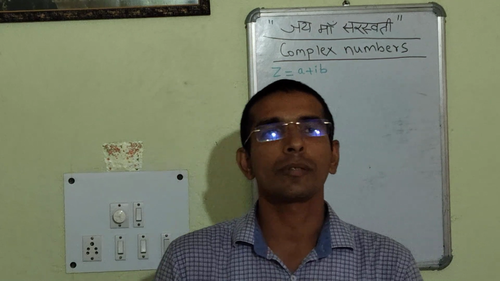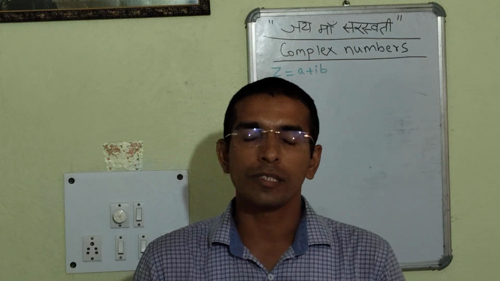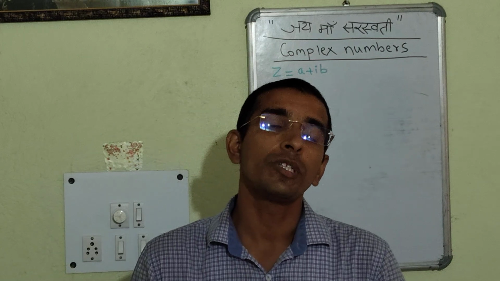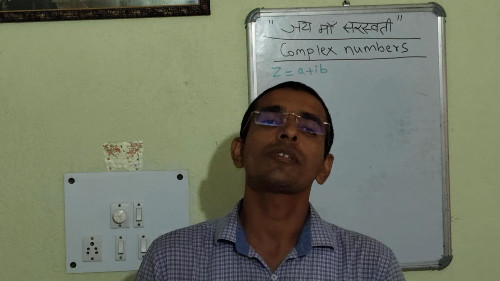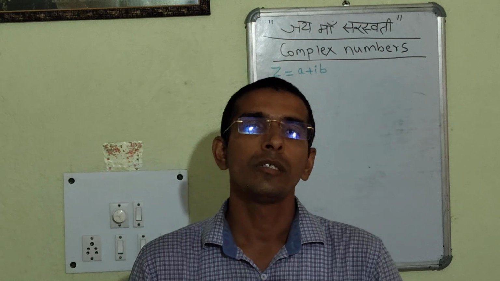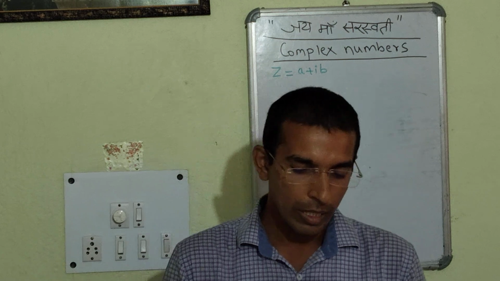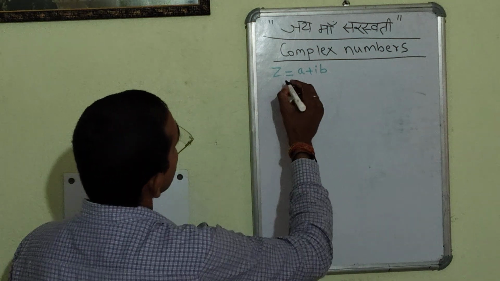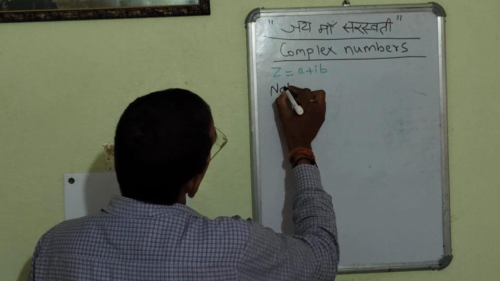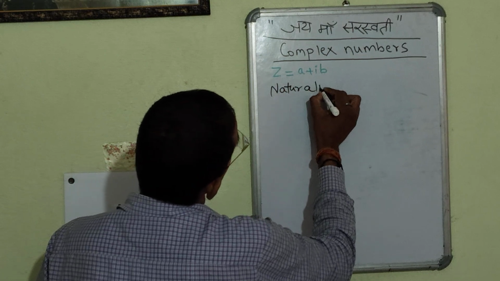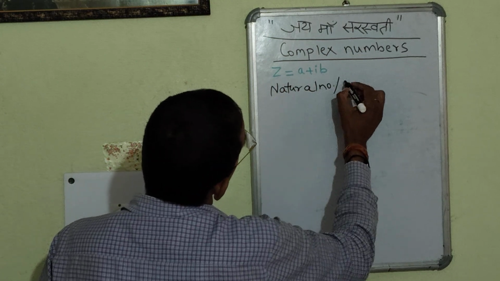What are natural numbers? As the name suggests, natural numbers are basically counting numbers. They start from 1 and can go up to infinity. So we have discussed natural numbers, or counting numbers.